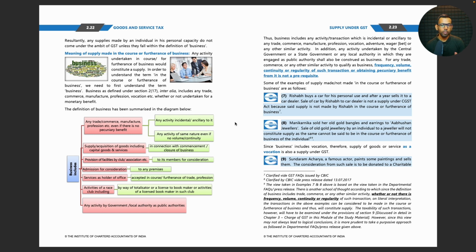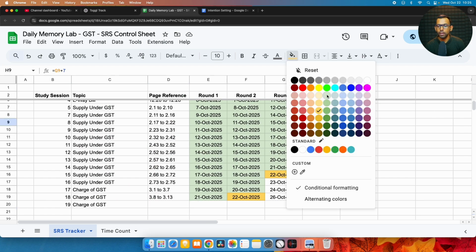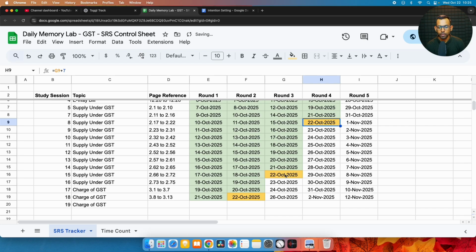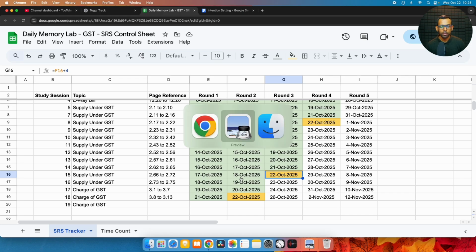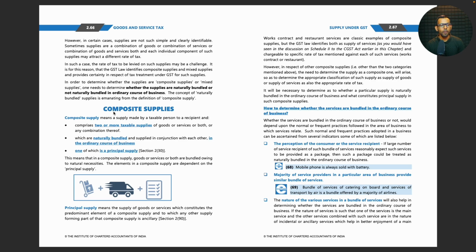Okay, so we had completed till page number 22. This was the end of round 4 of the first segment. From page number 23 we'll proceed tomorrow. Now let us go to the next segment, round 3 of page number 66 to 72. Page 66. Okay, let us start from here.